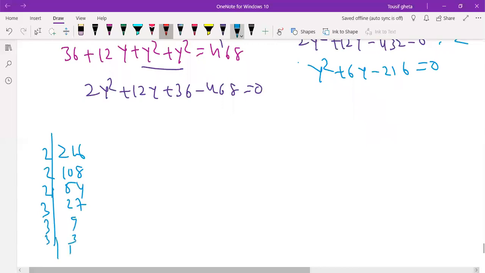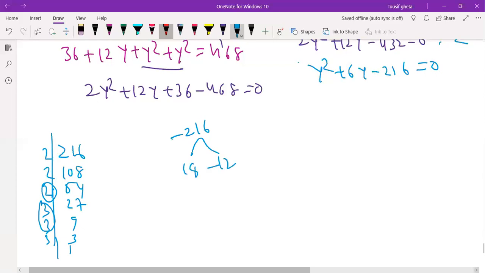Let us try to take a 6: 3 sixes are 18, 6 twelves are 72, no. We need two numbers whose product is 216 and difference is 6. Possibilities: 9 times 24 is 216, no. 18 and 12, yes, obviously. So 216 can be written as 18 times 12, and the middle term is minus.